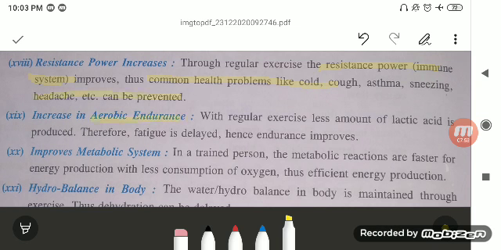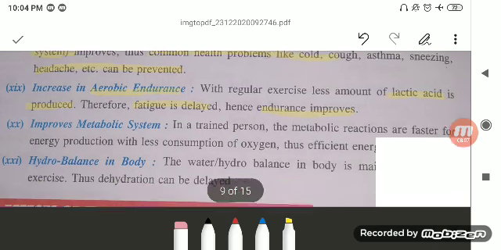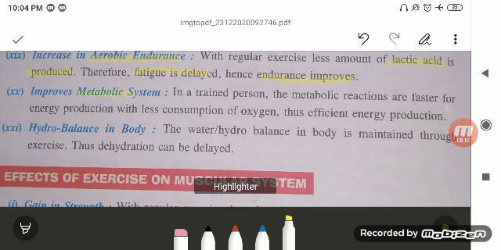Increase in the aerobic endurance. With the regular exercise, less amount of the lactic acid is produced and fatigue is delayed and endurance is going to be improved. Then there is improved metabolic system, that is reactions are faster for the energy production with the less consumption of oxygen, thus the efficient energy production. Then there is the hydro balance in the body. Water or the hydro balance in the body is maintained through the exercise and thus the dehydration can be delayed.